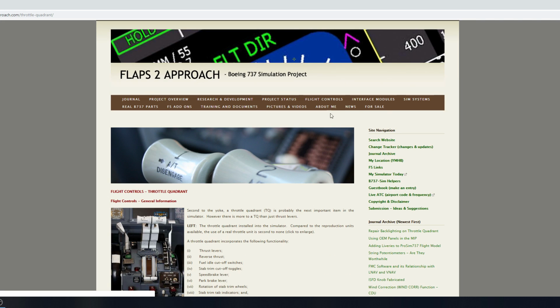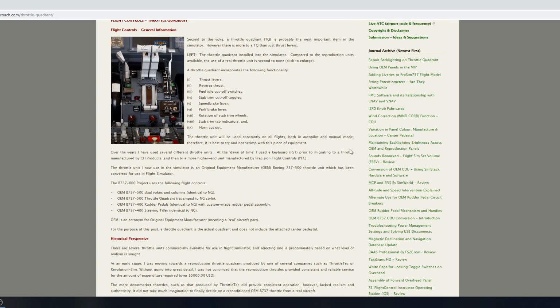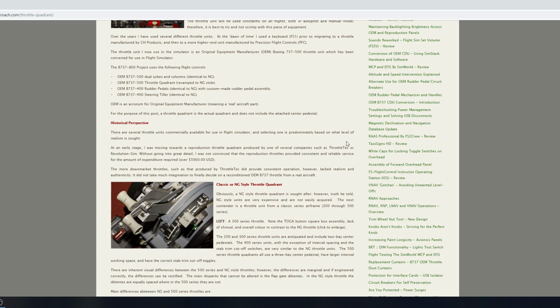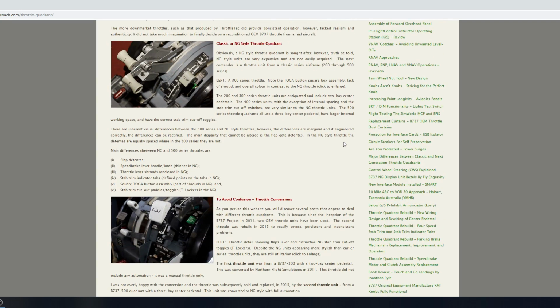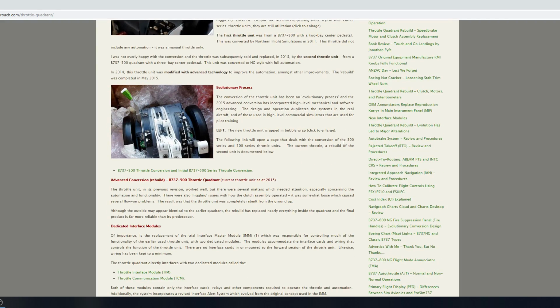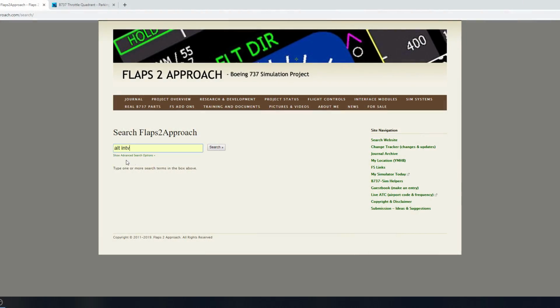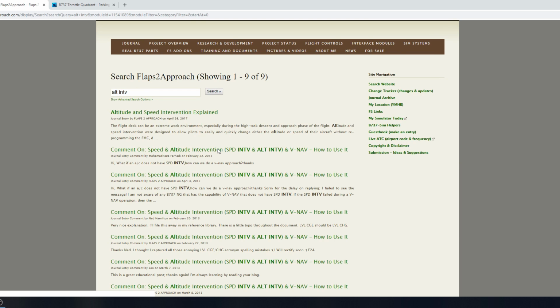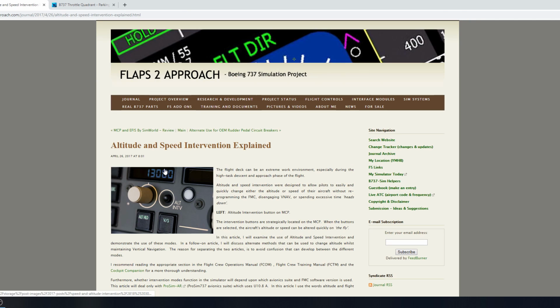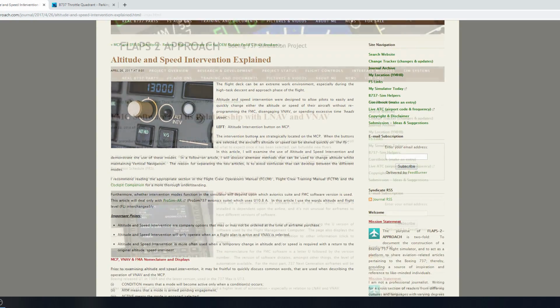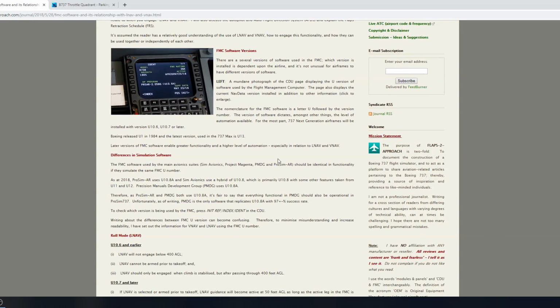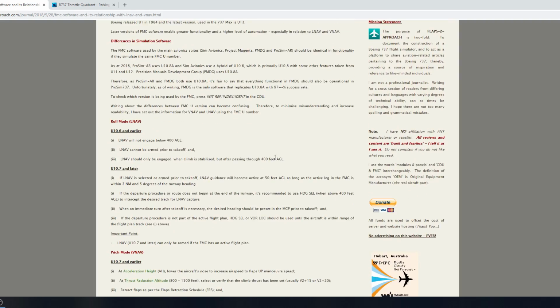For example, I recently used this website when I wanted to look up more information about go-arounds in the 737 and the different types of go-around depending on the level of automation that is active, and also what the TOGA button exactly does. Or maybe you've wondered what the altitude intervene and speed intervene buttons on the mode control panel of the 737 actually do. You can find it all on the website. It's very well and nicely described in an easy to understand way, so you can really learn a lot more about the Boeing 737 Next Generation series.